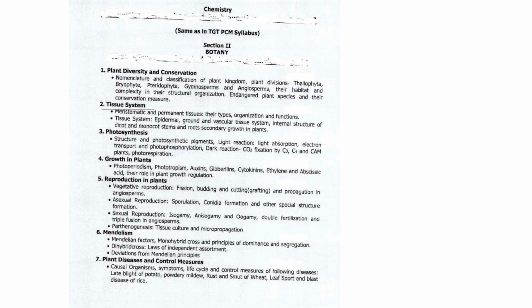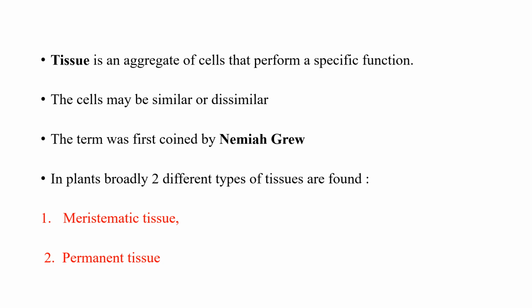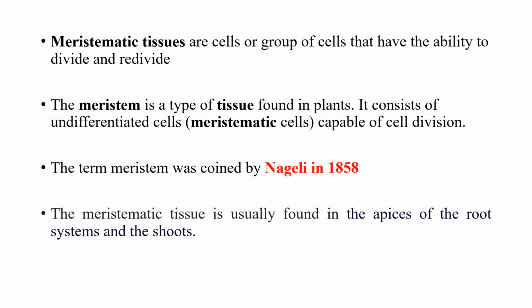So let's start. First of all, what is tissue? Tissue is an aggregate of cells. It is a group of cells that perform a specific function together. The cells may be similar or dissimilar. The term tissue was first coined by Nehemiah Grew. Remember this.